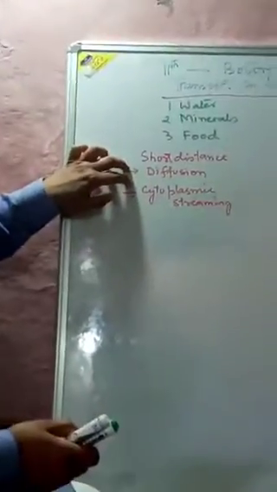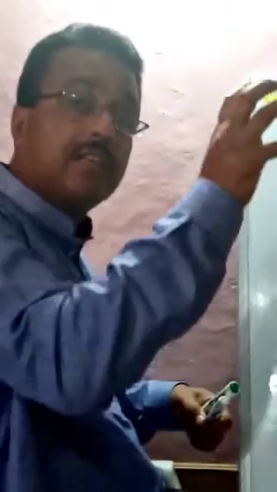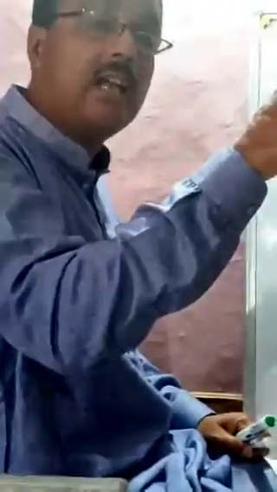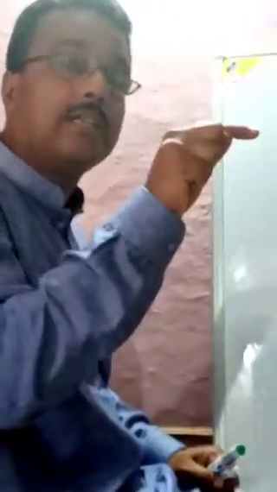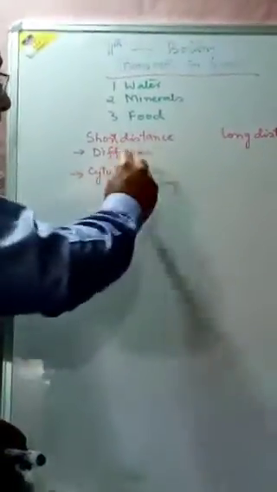For that we need diffusion. Second, when the particles move within the different parts of a cell, that movement of substances takes place by means of circulation of the cytoplasm, which we simply call cytoplasmic streaming.